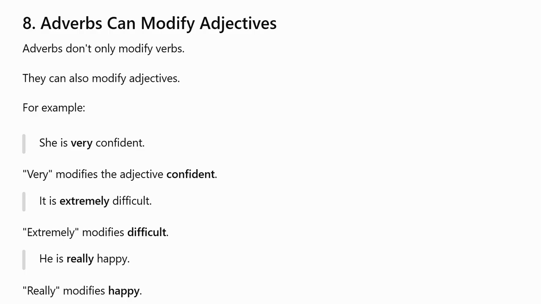Adverbs can modify adjectives. Adverbs don't only modify verbs, they can also modify adjectives. For example, she is very confident. Very modifies the adjective confident. It is extremely difficult. Extremely modifies difficult. He is really happy. Really modifies happy.